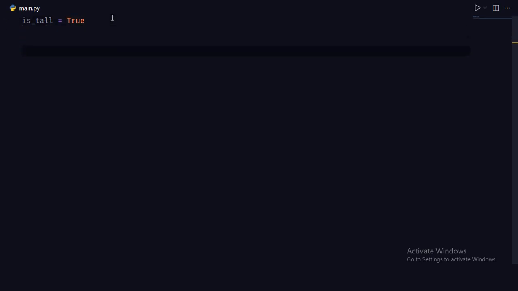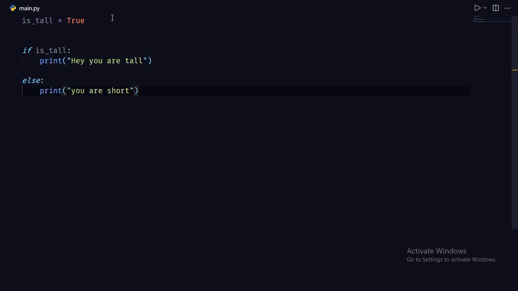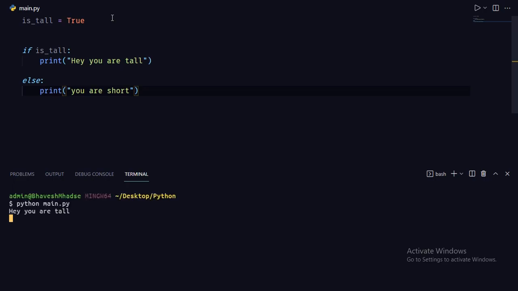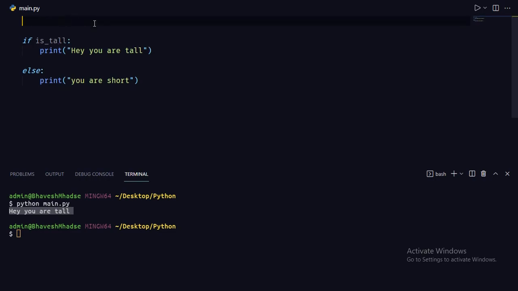So in your application, if you have any condition, let's say if is_tall, and as you can see, we get the output. So the key takeaway is that for naming booleans, we should precede the name with is, has, or anything like that. Let me show you one more example.